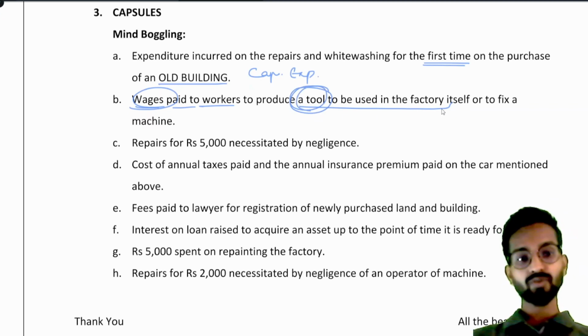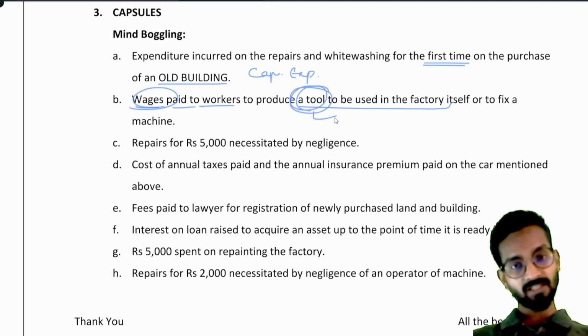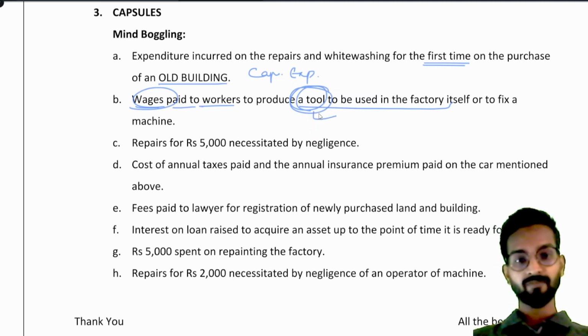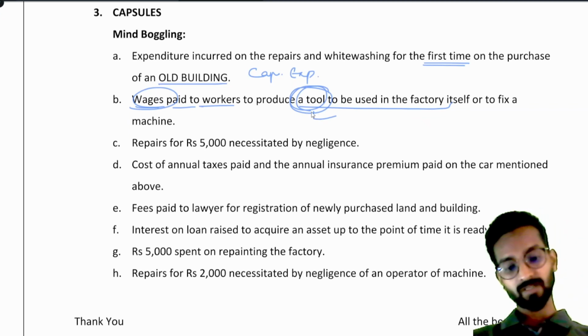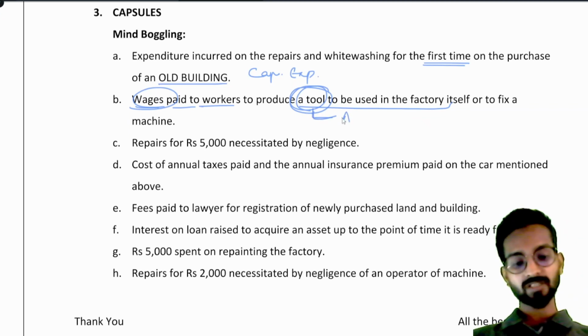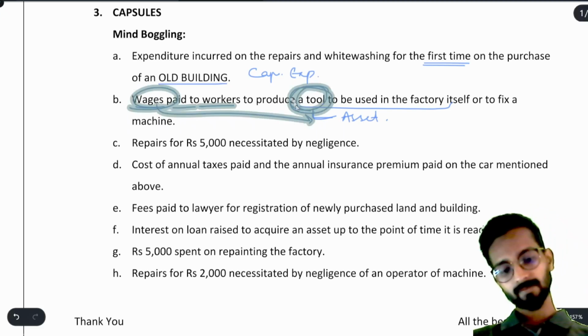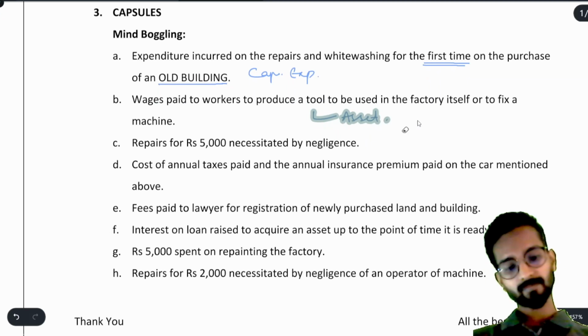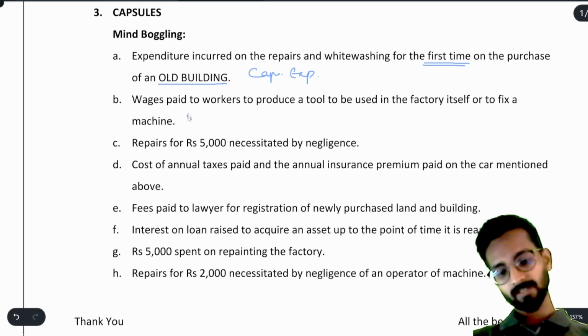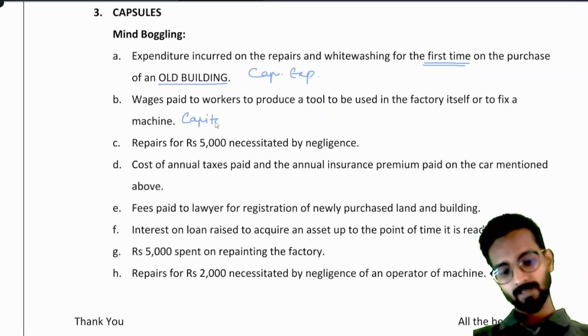The tool is their asset, what they are constructing in the factory, and the wages you are paying for that are also capital expenditure. Why? Because the tool is your asset, and the amount you are paying to produce that asset will be capitalized, and so it will be capital expenditure. You can write here, it is capital expenditure.